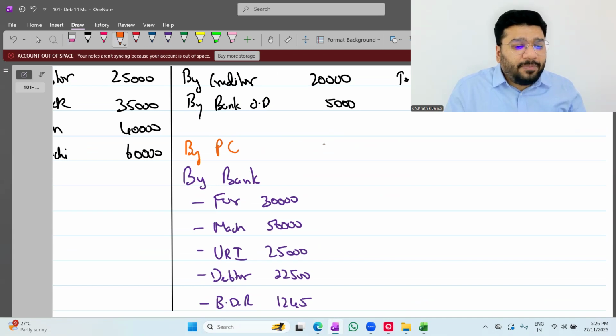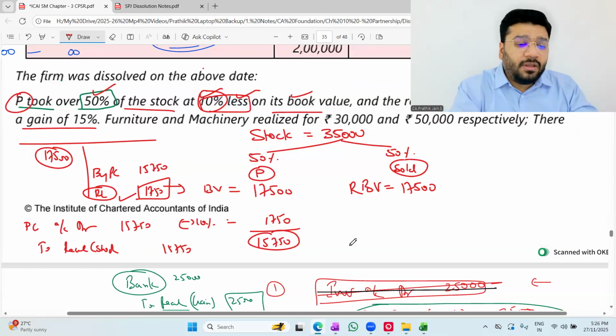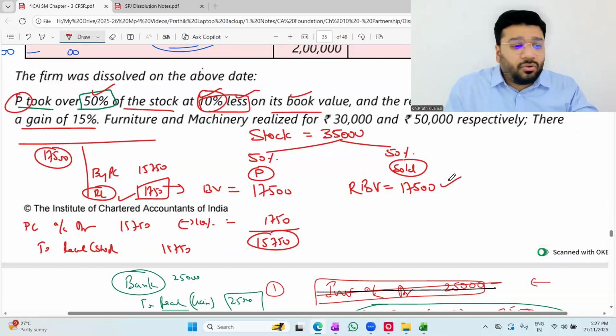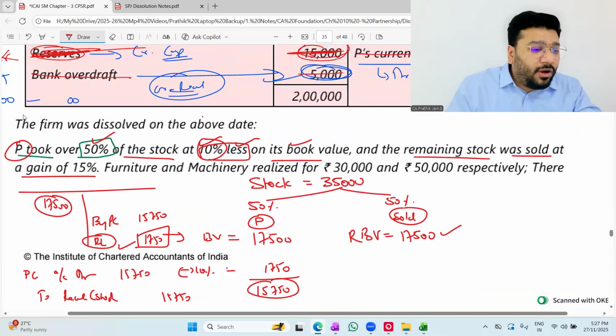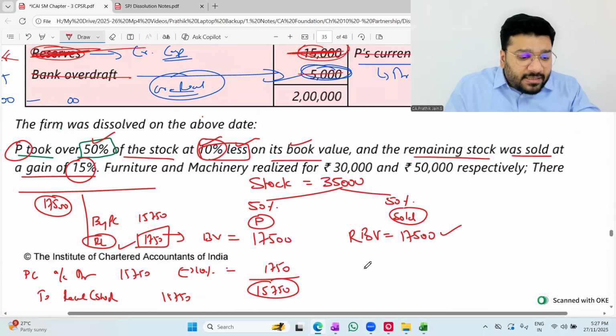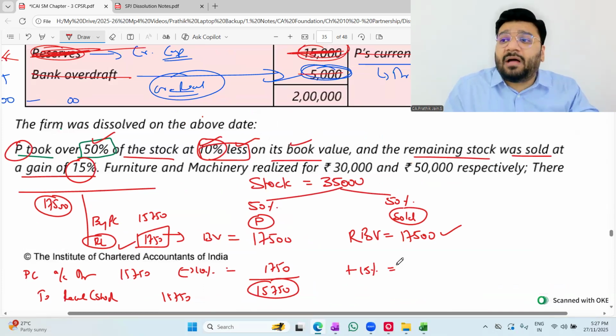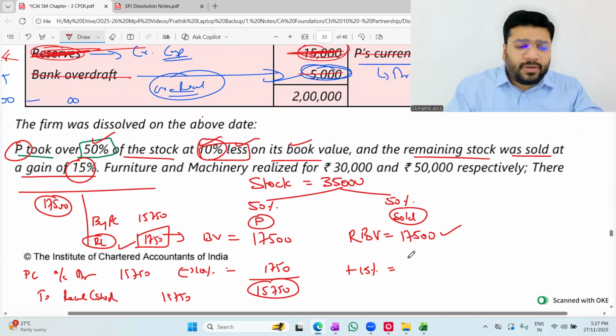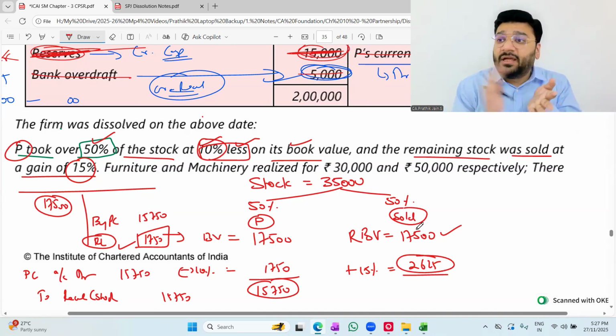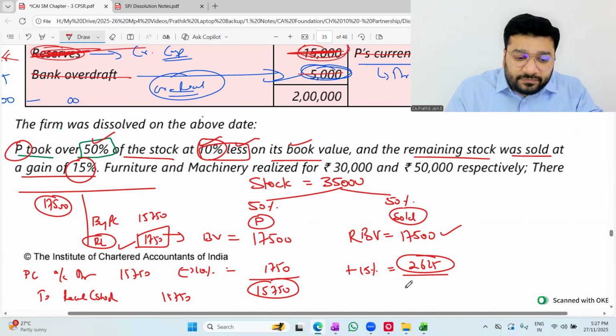P's capital, how much? 15,750. Okay. Remaining 17,500 worth of stock is there. You sold this at a gain of 15%. So plus 15% gain, 15% on 17,500. How much is it? 2,625. In exam, no need to do this separately. You can show directly 17,500 plus 15%.